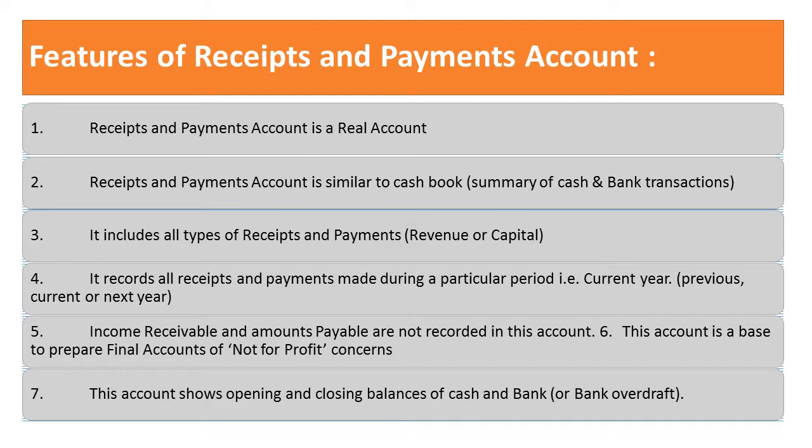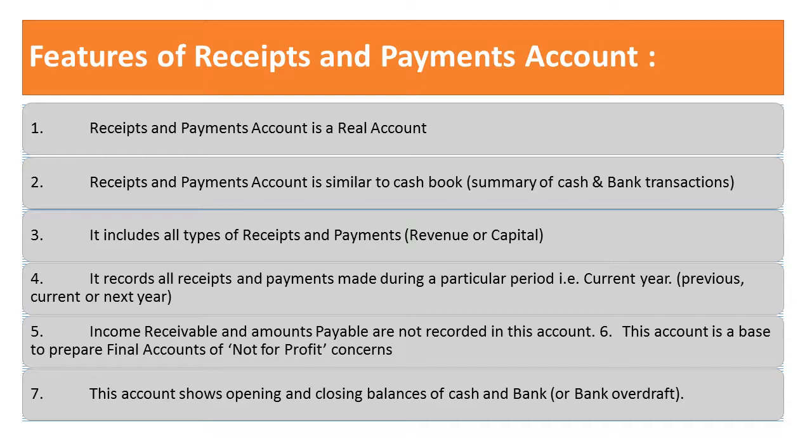It records all the recipient payments made during the particular year, that is for the current year, previous year, next year. It records all the receipts. Just now, in the last, I have explained what to write. I told you that if I have received the cash, whether it is related to the previous year, next year, or current year, I have to write it because I have received cash. And if I have made the payment of cash, whether I have paid for the previous year, current year, or next year, I have to record it in the recipient payment account because the cash comes in or cash is going out.